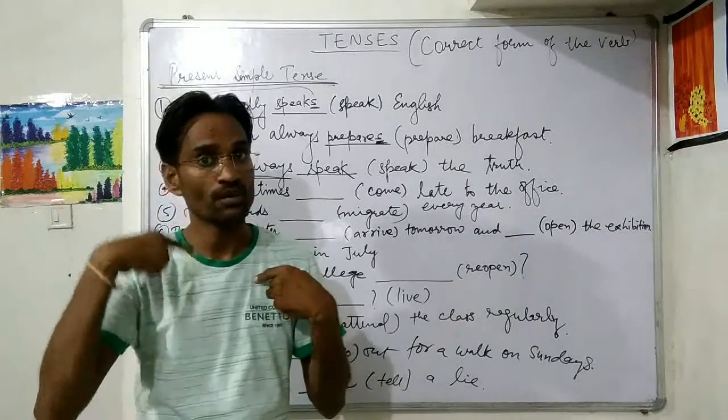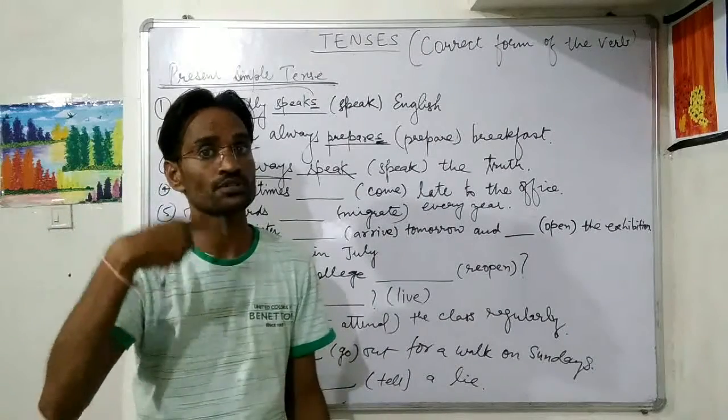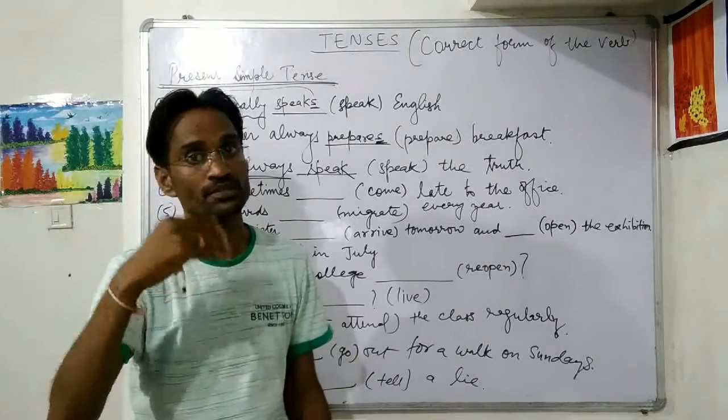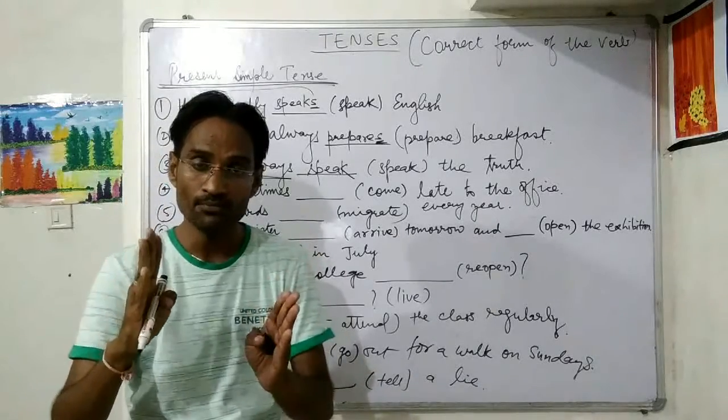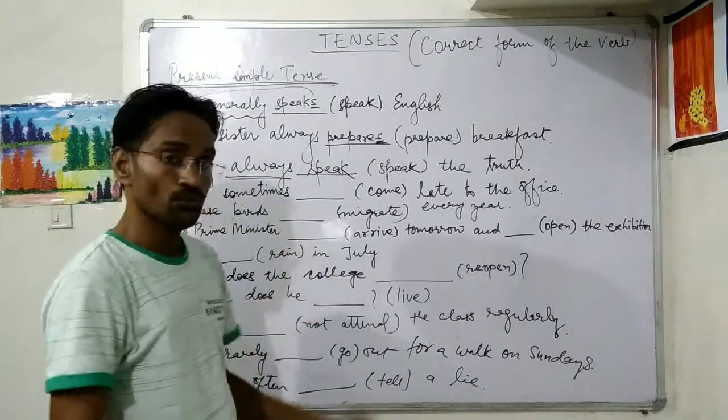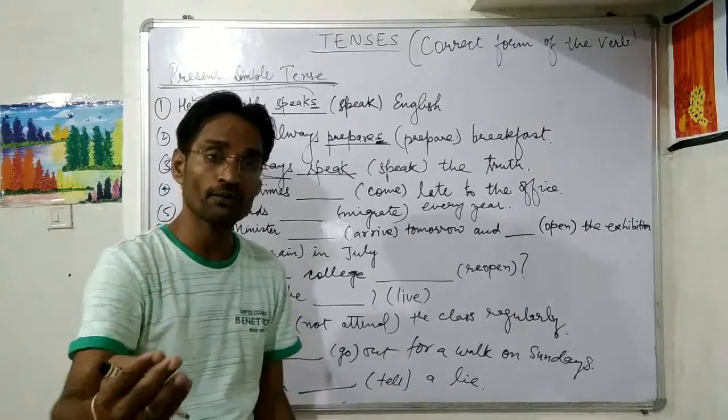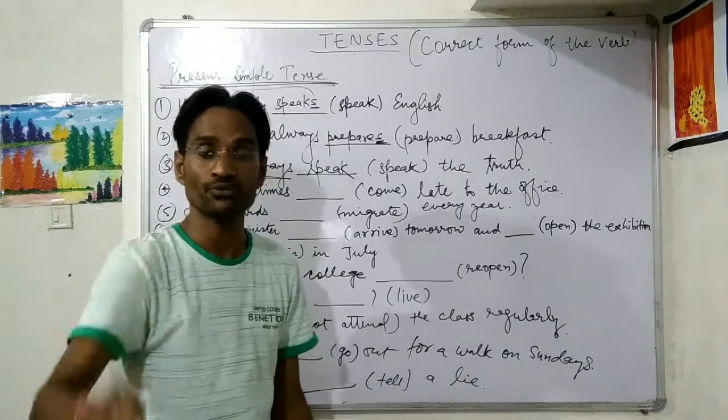Alright. So I am talking about you. I am first person, you are second person. So with first person and second person we always use the first form of the verb, that is the base form of the verb. In you, either you are the single person or I am talking about 2 or 3 or 10 of you.